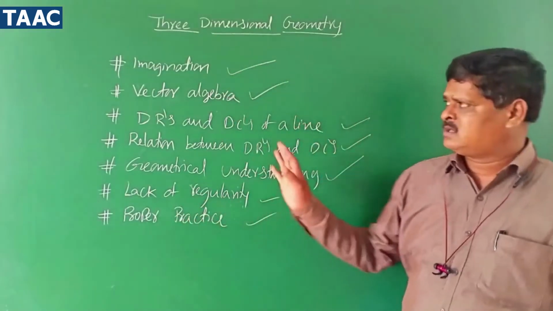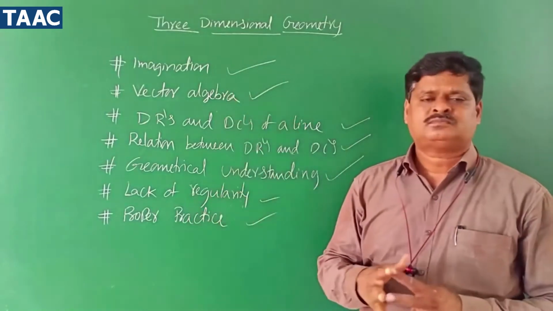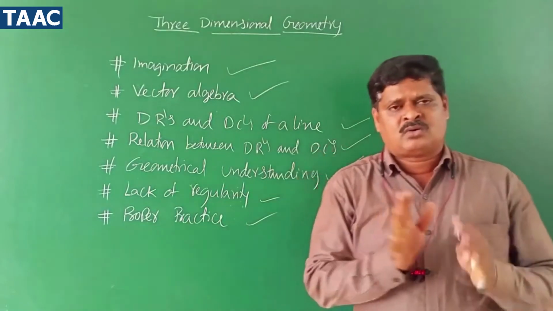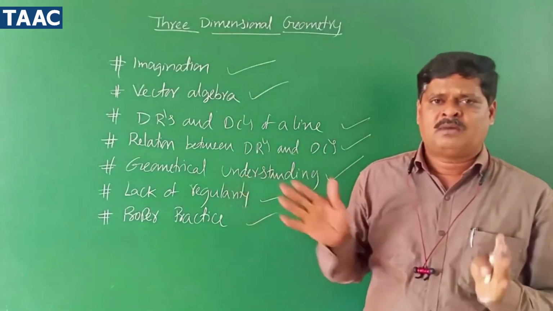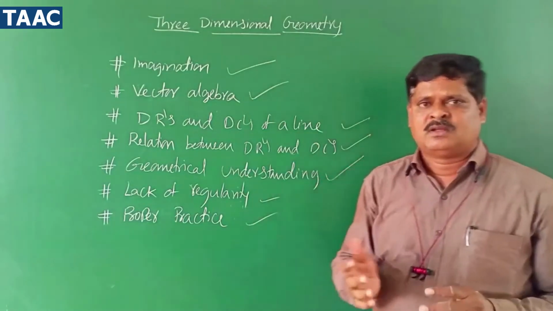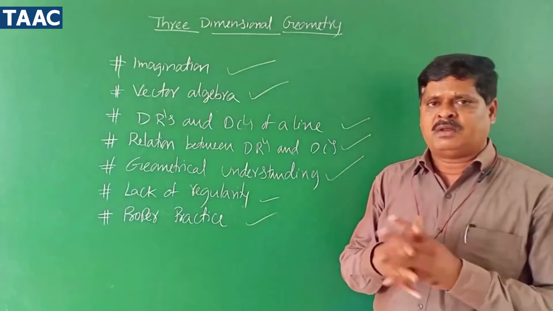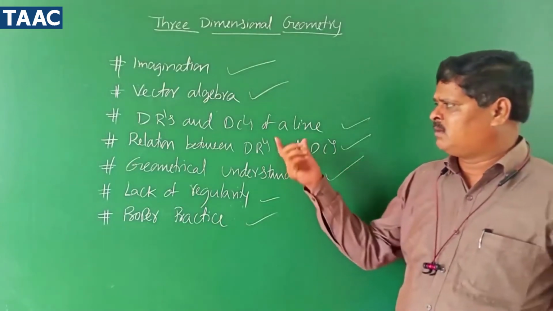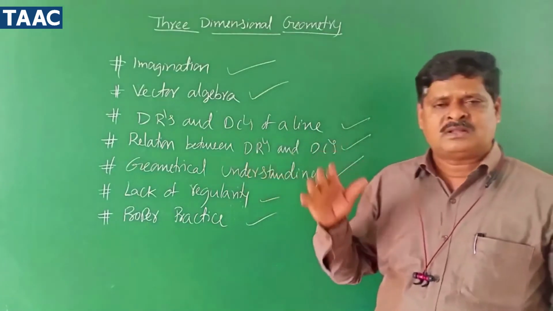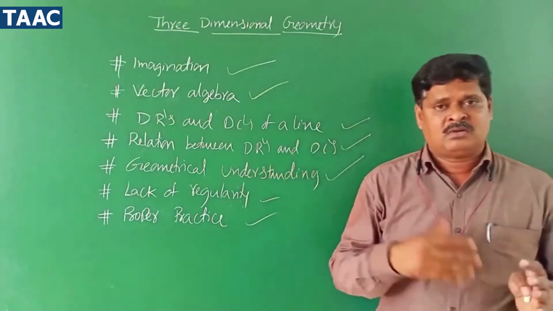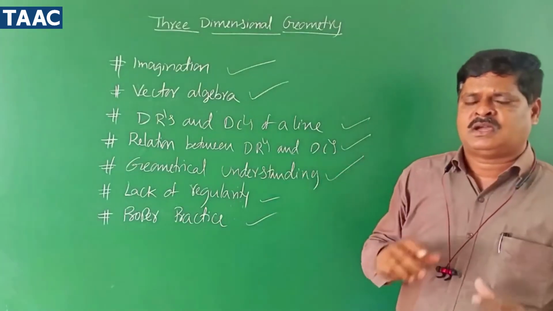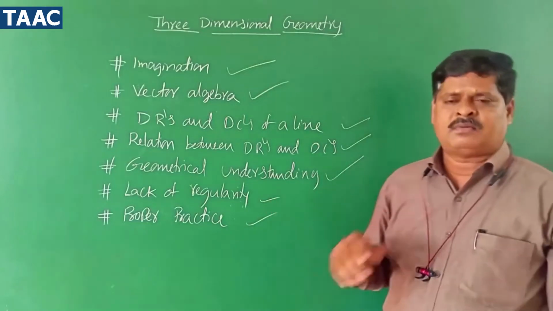Okay, children, do you understand? These are some important points. Imagination: sometimes you have to imagine the diagram, like the relation between a plane and a line, or the angle between a plane and a line. What is meant by DRs, what is meant by DCs, what is the relation between them, and what is the geometrical figure? You will try to draw it, but at least you can imagine it according to the given data. And lack of regularity: